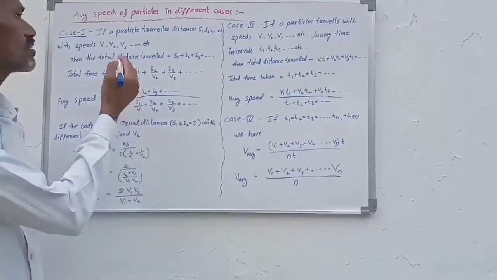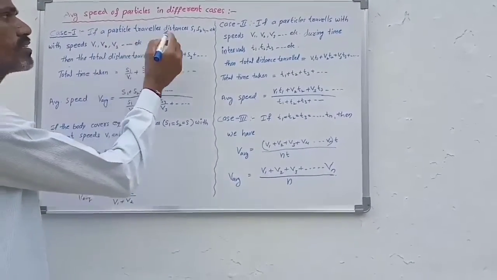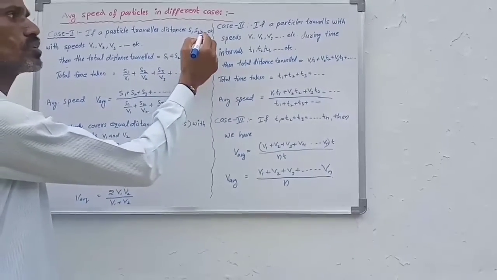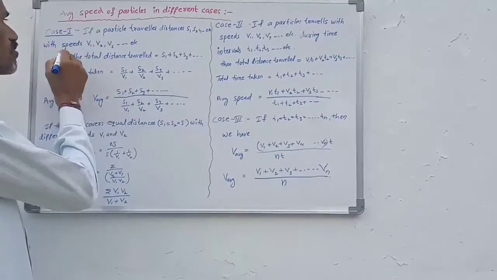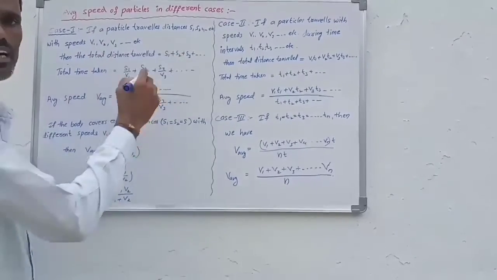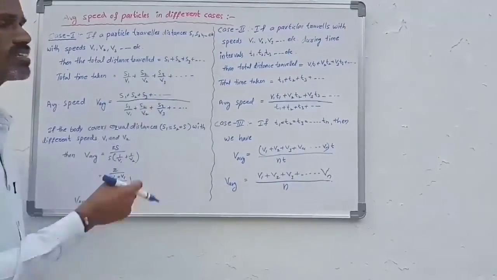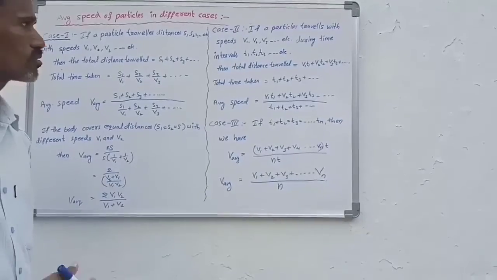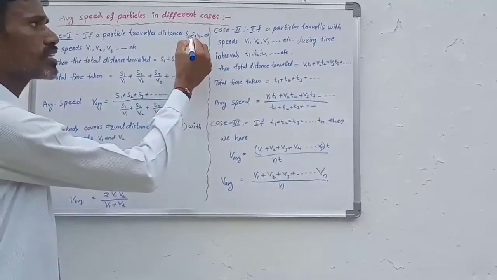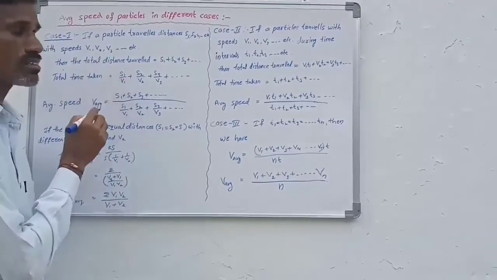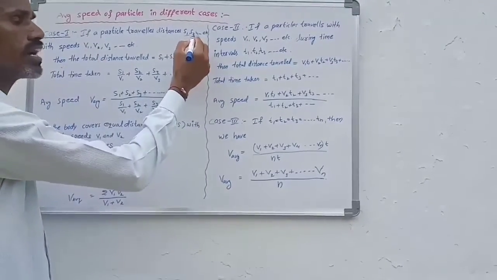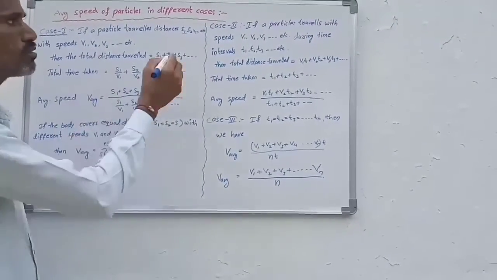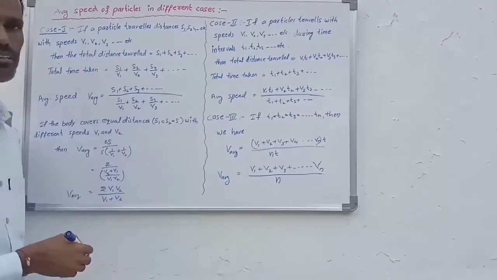The first case is if a particle travels distances s1, s2, s3 and so on with speeds v1, v2, v3 and so on. In this case we find the average speed. A particle travels s1 distance with speed v1, s2 distance with speed v2, and s3 distance with speed v3.